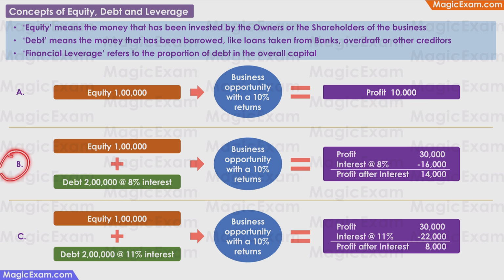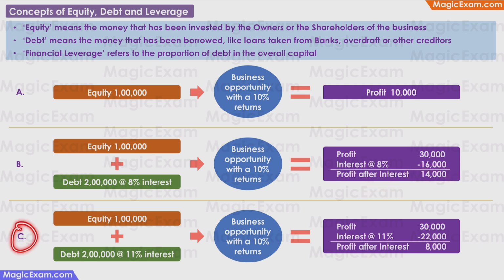In company B, the owners invest 1 lakh of their own money, which is equity. They also borrow 2 lakhs from a bank at 8% per annum interest rate. Now they have 3 lakhs to invest in the opportunity. They also get 10% returns, which is 30,000. But they have to pay 8% per annum interest on the 2 lakh loan, which comes to 16,000. So their profit after paying the interest is 14,000.